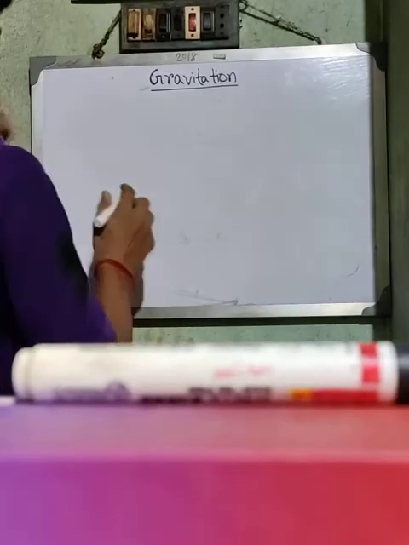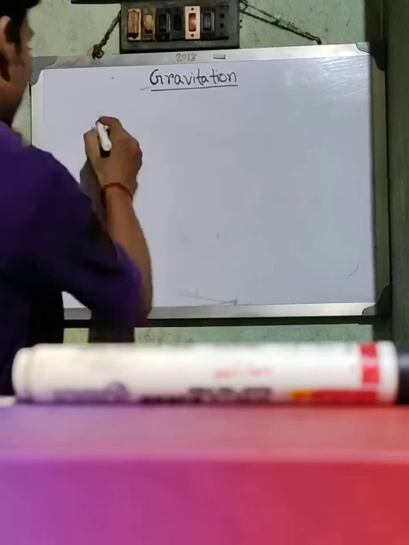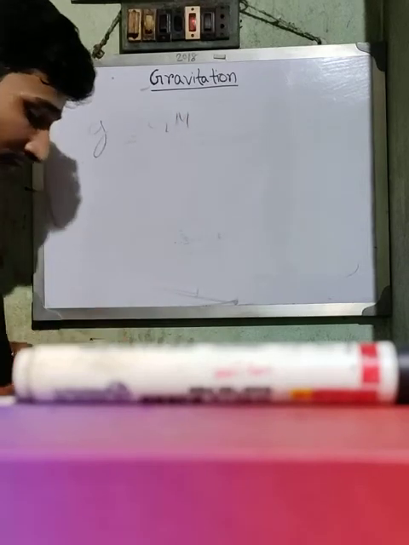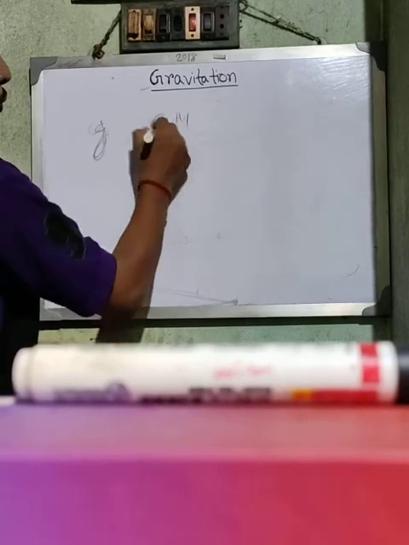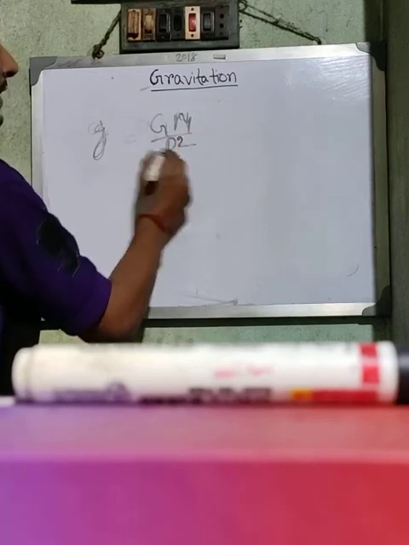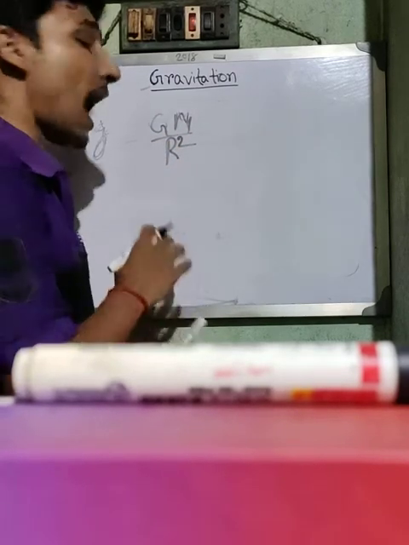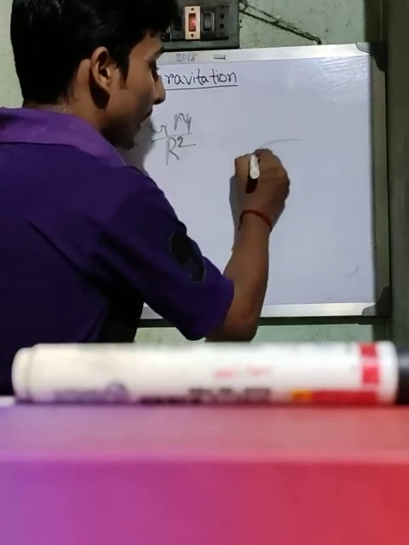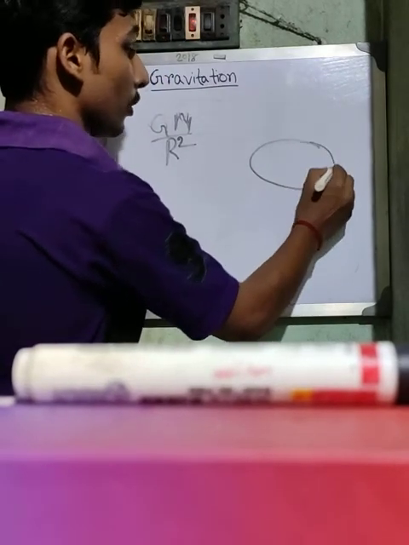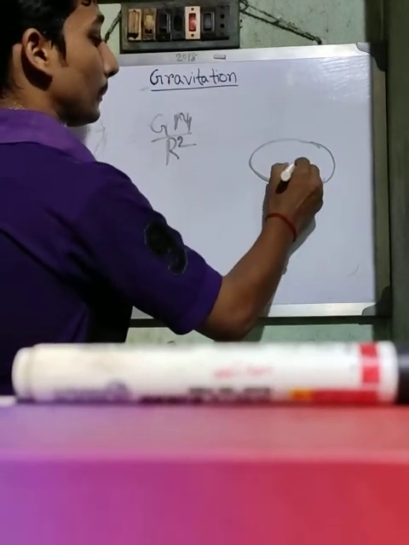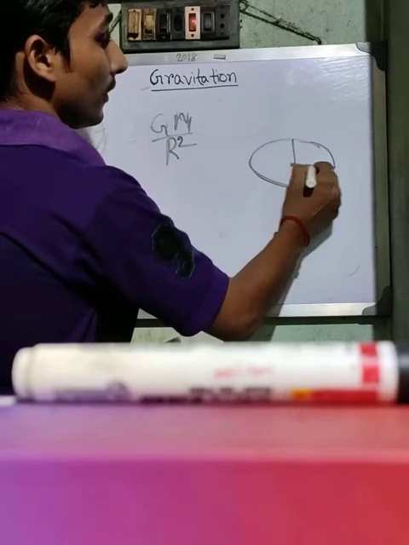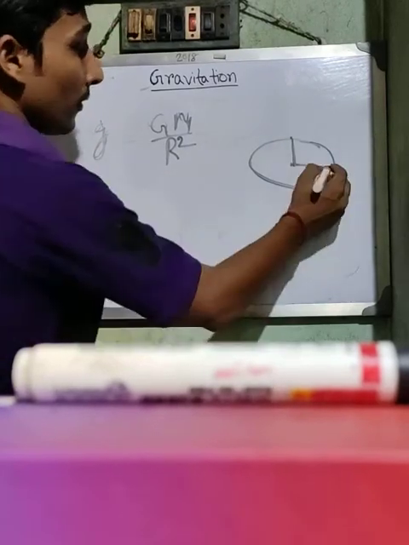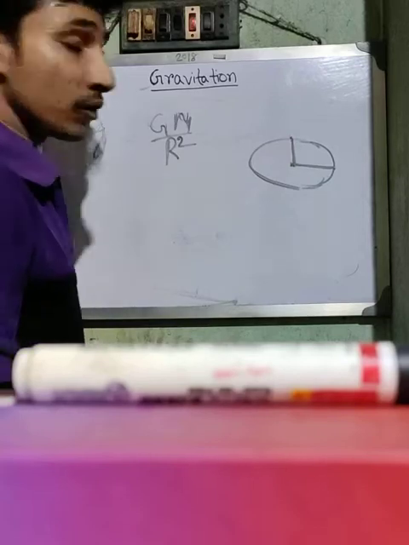Okay. That is, we know what the shape of the earth is, and the value of g. The value of g is equal to GM upon r square, where r is the radius of the earth. But you know, the shape of the earth is not a circular or spherical shape. It is an oval shape. It has a shape like this. This is the equator plane. There is a pole. This is the pole, and this is the equator.